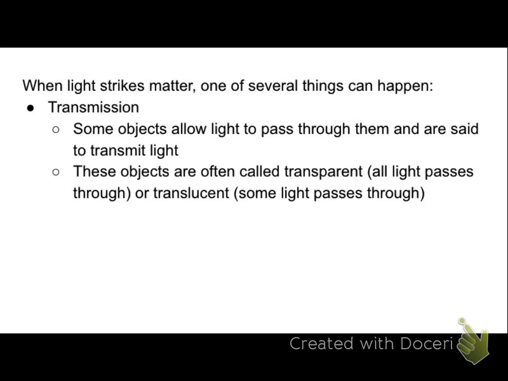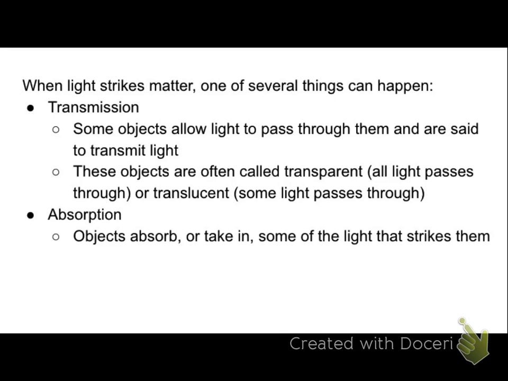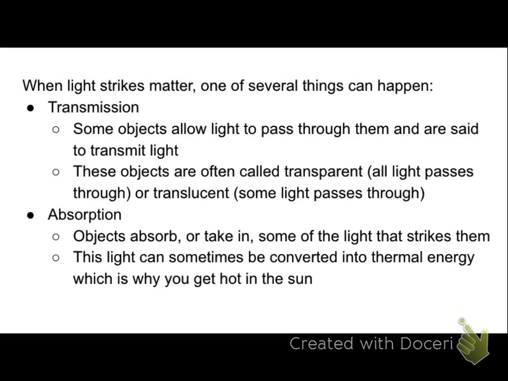Another thing that can happen is that light can be absorbed. That means taken in. So objects, when light strikes them, take in some of that light. And sometimes it gets turned into thermal energy, which is why you warm up when you get into the sun. Some objects absorb more light than others, which is why in certain colors of clothing you will get warmer in the sun faster, because they are absorbing more of that light than other objects.